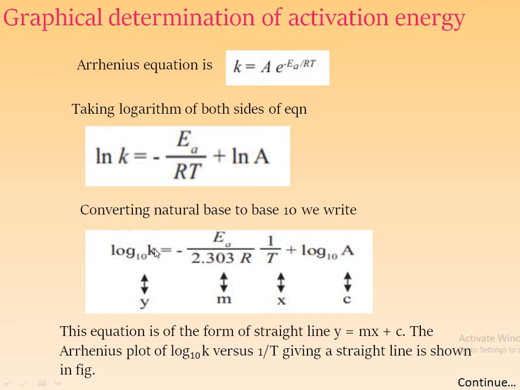Therefore, this equation gives log base 10 k equal to minus Ea upon 2.303 RT plus log base 10 A. This A is a pre-exponential factor and this is a constant. This equation is in the form of y equal to mx plus c, that is the straight line equation.